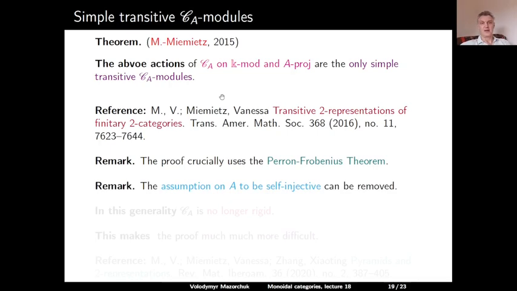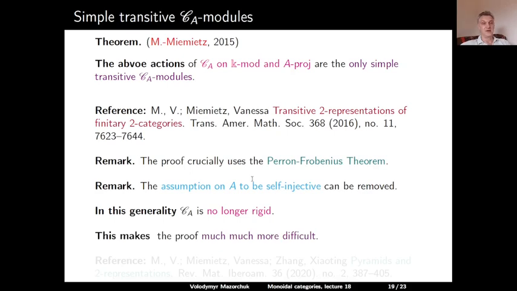And another remark is that one can actually prove a similar result in a more general setup, when one removes the assumption on A to be self-injective. However, in this general setup, CA is no longer rigid. And then one needs to find a different argument.